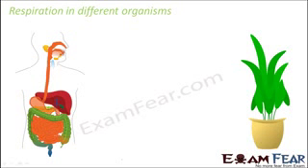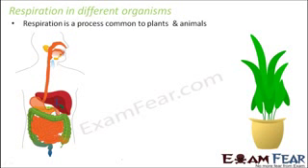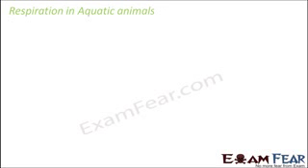Whereas in case of animals, you have a variety of animals. You might have insects, you might have aquatic animals, you might have birds, you might have complicated animals like human beings. So different animals have different mechanisms for exchange of gases so that they can carry out the process of cellular respiration. Here we will look at some of the different processes used by different animals.